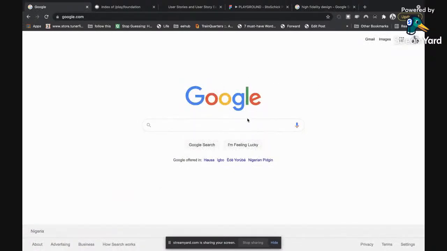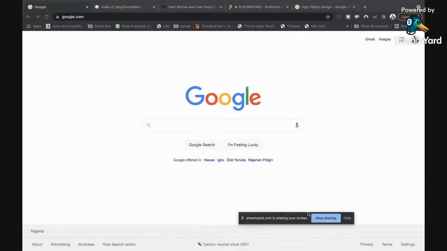The first thing I want to do, I've downloaded my assets. This image here, the Google logo itself, is an image and it's an asset. So I've downloaded that. I have this avatar right here, top right, which is also another asset that I will need. Then I think I have one logo somewhere.